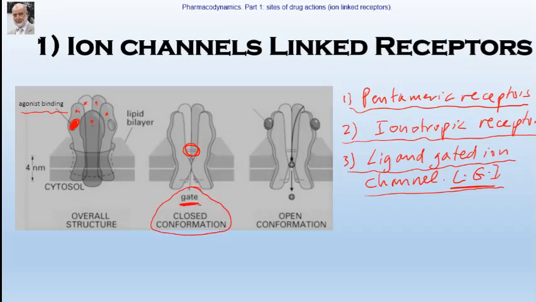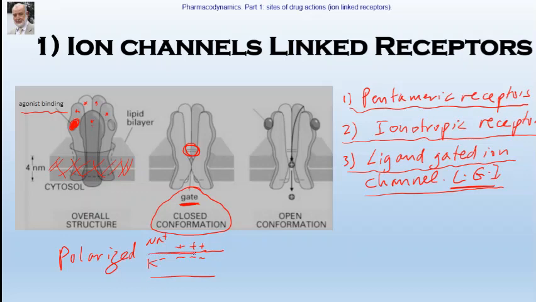You have the closed ion channel. In this case, the biological membrane is said to be in a polarized state. Polarized, why? Because sodium is concentrated outside and potassium is concentrated inside, and this will create a negativity inside the membrane, and the membrane is said to be polarized.